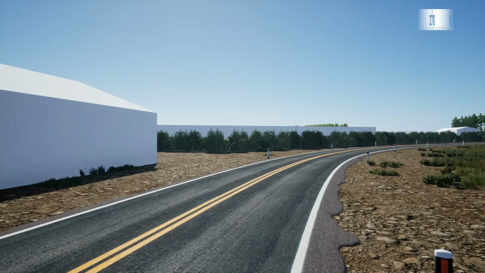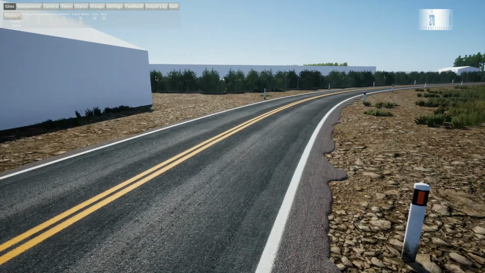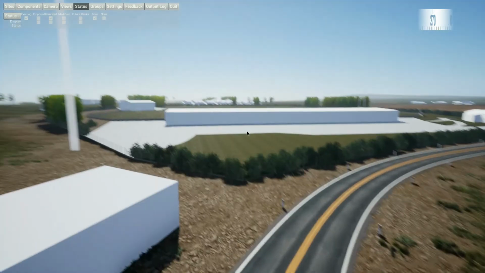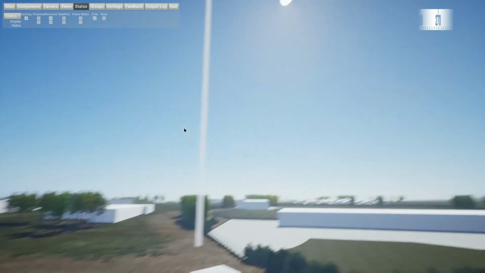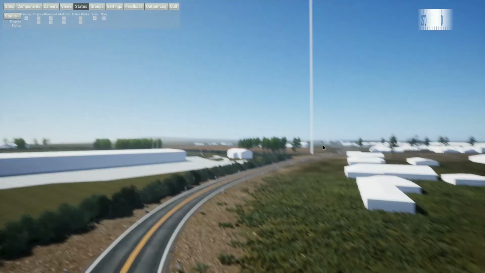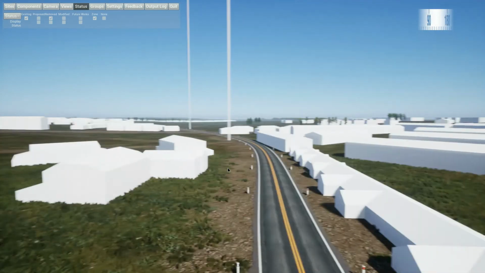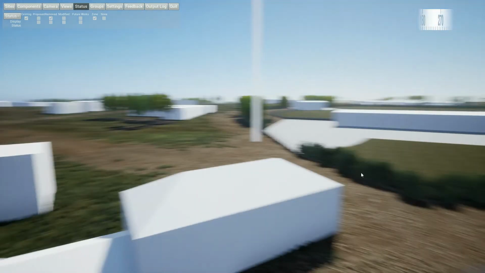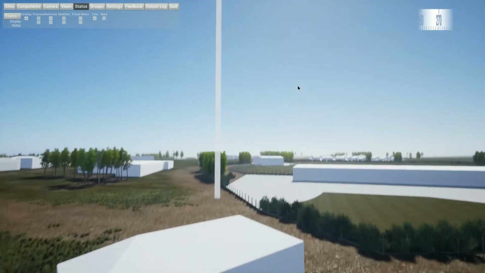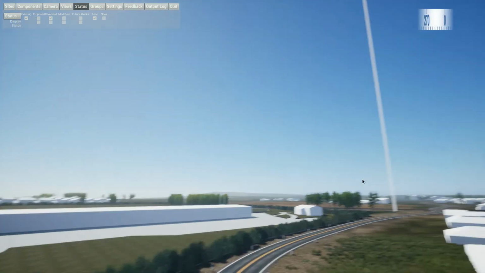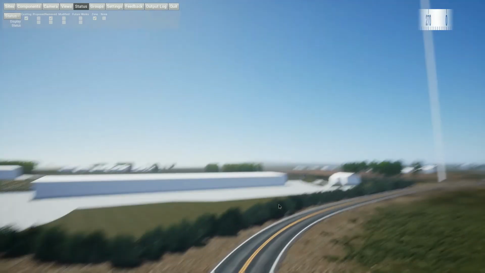So here we are in the 3D application, and what we're going to do first of all is just surface those options inside the application. This is actually a different site, a different area than we looked at a moment ago in the stamp tool. In this area here, we've got the options. Each of the options that were stamped are showing up here as these tall columns, which we can turn on or off.